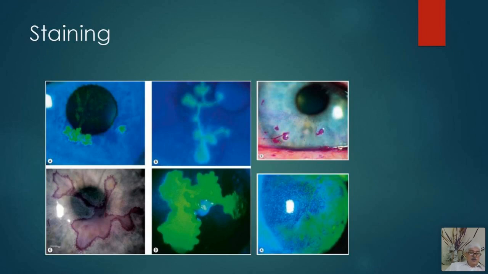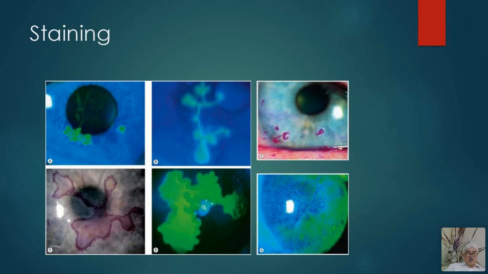Fluorescein and rose bengal, and this is a specific pattern of staining. This is a dendritic ulcer. This is microdendritic ulcers or non-specific ulcers. This is diffuse punctate staining, and these are filaments which are stained red with rose bengal, and this is again a geographical ulcer which is stained with the rose bengal.